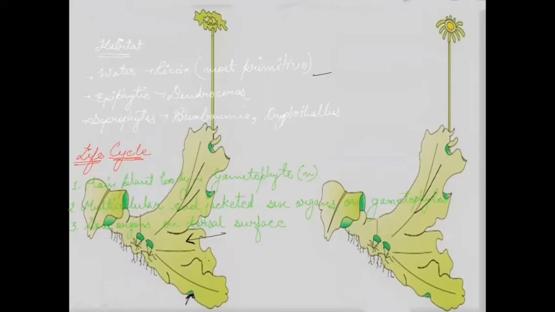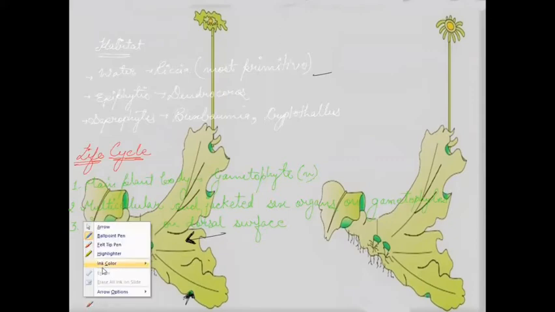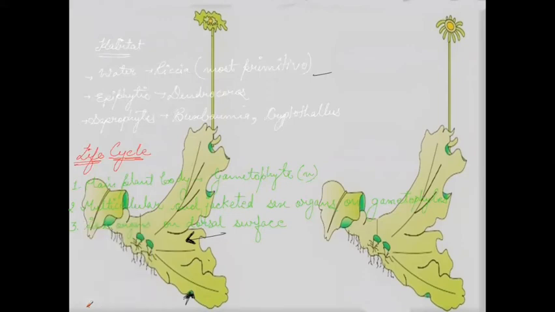This is the dorsal one, as I told you, this is dorsal, and this is the ventral, which is present in contact with the soil surface. So from now, I hope it will be easier for you to remember which one is the dorsal and which one is the ventral surface.